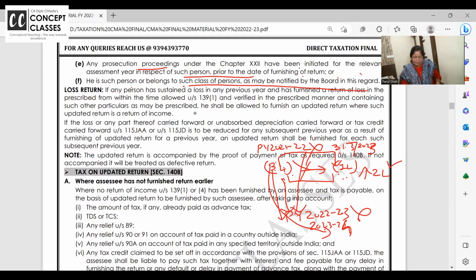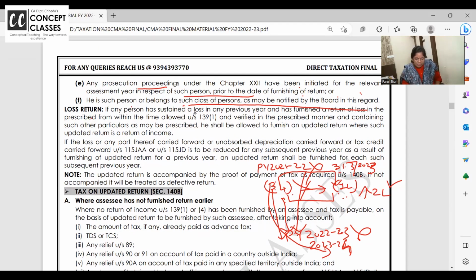Are you getting? Read this. If loss or any part thereof is carried forward, or unabsorbed depreciation is carried forward, or tax credit, you all know tax credit is there in MAT, in AMT and all. And if it is carried forward, it is to be reduced for any subsequent previous year as a result of furnishing the updated return. An updated return shall be furnished for each such year.